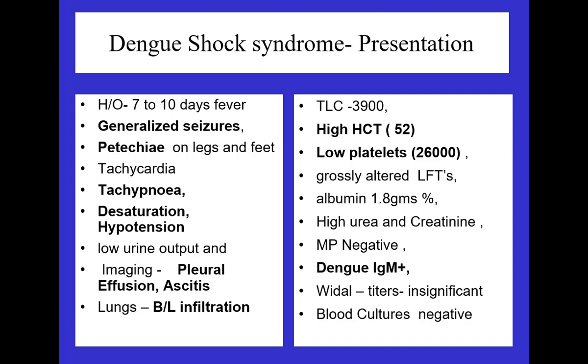So it's only the shock, the classical presentation you are seeing. Now looking at all these bold letters: generalized seizure, petechiae, tachycardia, tachypnea, desaturation, hypotension, polyserositis. If your patient is coming with a high PCV, hematocrit, you have to remain very, very watchful that my patient might be heading towards dengue hemorrhagic fever or dengue shock syndrome. You have to be very, very cautious. Take all your precautions and resuscitate the patient. And dengue IgM positivity says that the patient already had an infection and exposure.